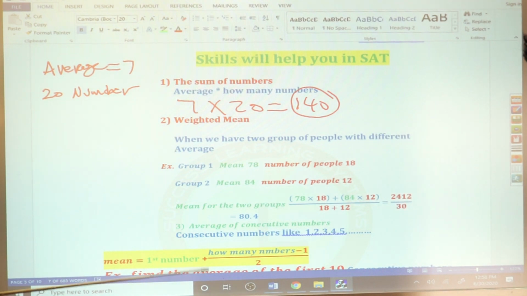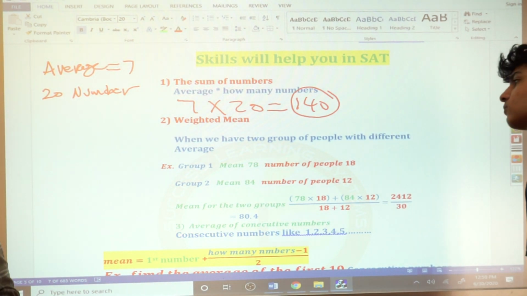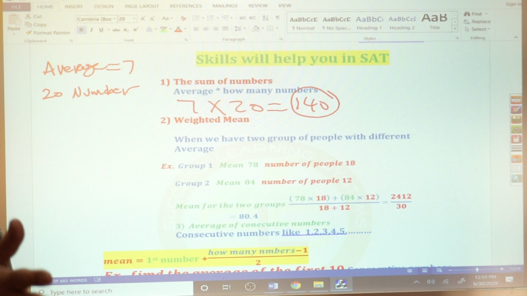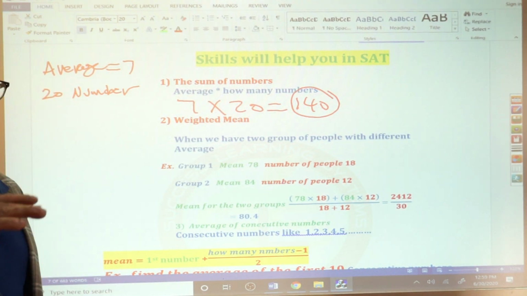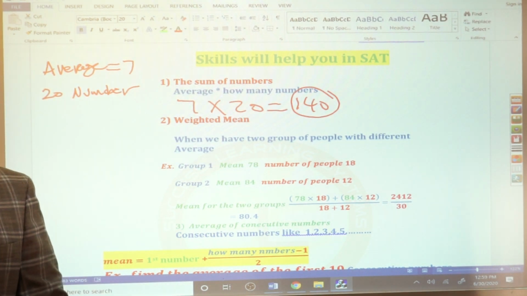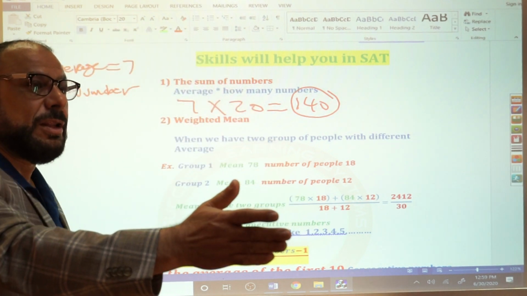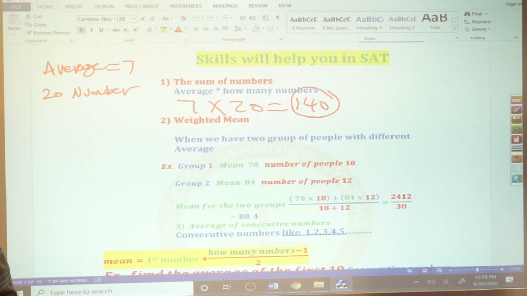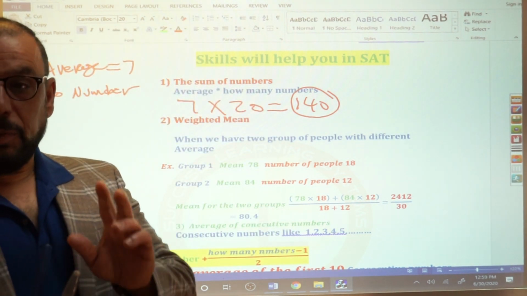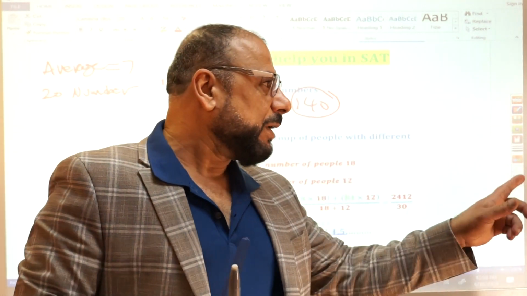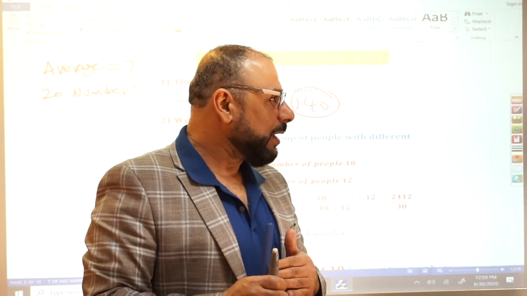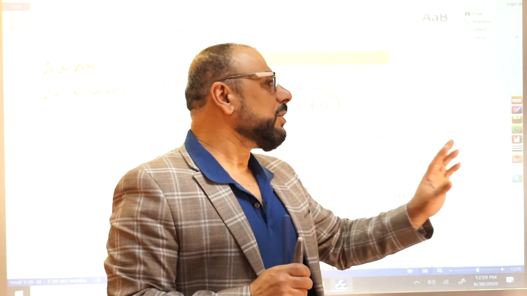Weighted mean. What is a weighted mean? What do I mean by weighted mean? One of my students teaches 2 classes, right? The first class has 10 students, and the second class has 15 students. That's clear? We have 2 classes. One of the classes has how many students? 15. And the other one how much? 10.